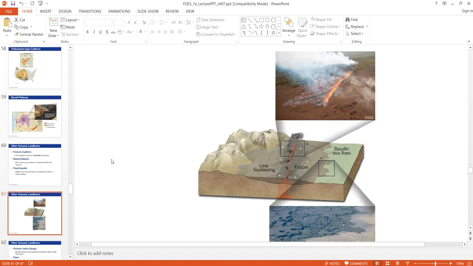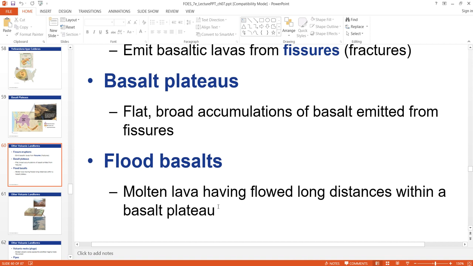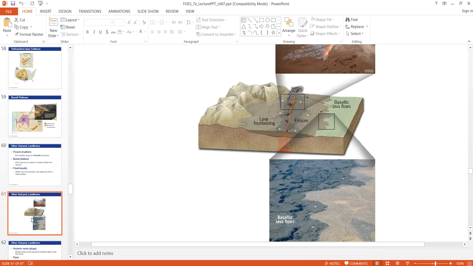And then you have another structure called flood basalt, where the lava can just simply flow over long distances within a basalt plateau, and that is also an example in the same area, the Columbia Plateau in the northwestern United States, which consists of the Columbia River basalts, and this also is a very thick structure. It is about a mile in thickness, and over here the basaltic lava has spread about 90 miles in the surrounding area.